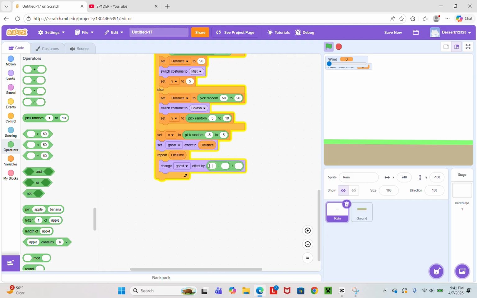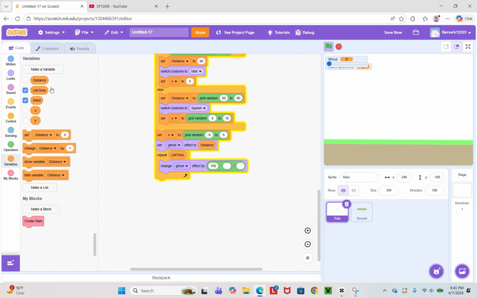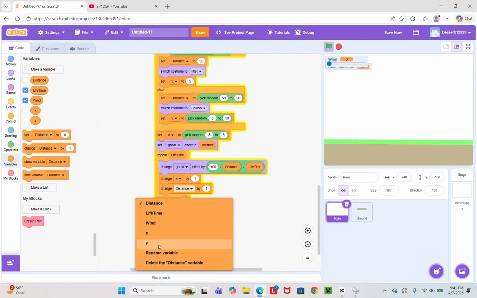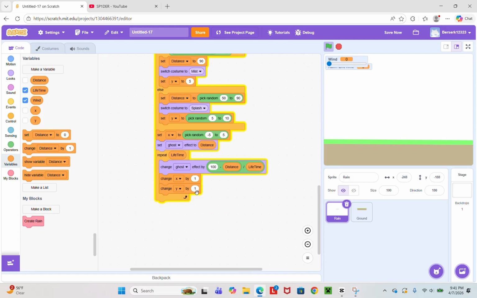Put 100 in this one, then put a distance in this one and lifetime in this one. Then a change X and change Y, and then make them change Y by -1.